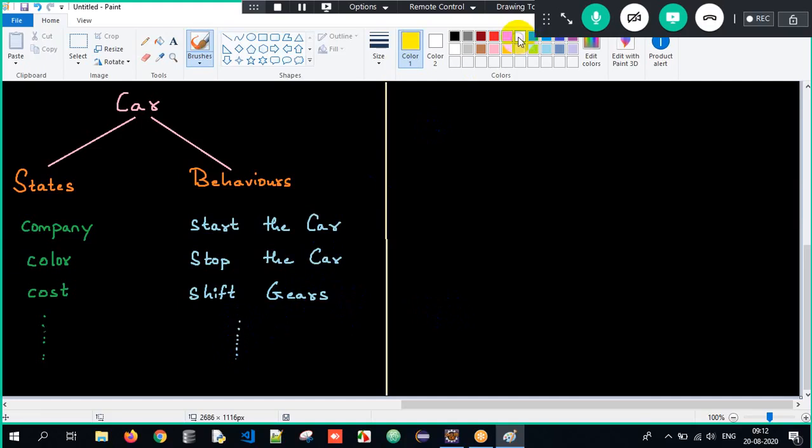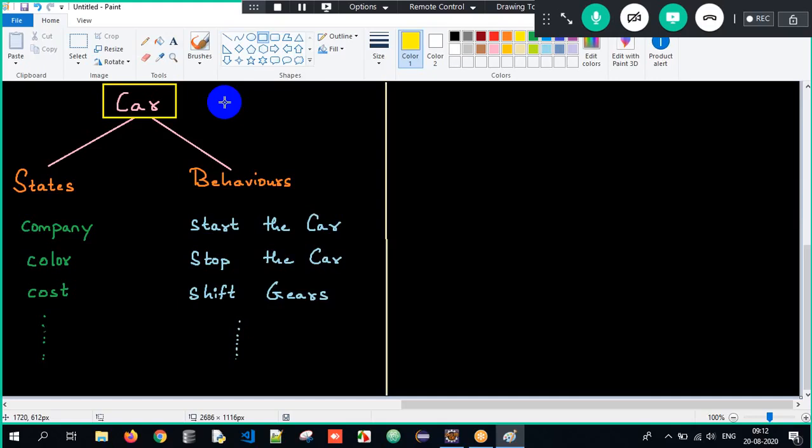So basically speaking, what is an object? Object is nothing but anything which is present in real world can be termed as an object. Anything which is a part of real world and physically existing can be termed as an object. If you look towards your left and right, everywhere we are surrounded with objects. If you're sitting on a chair, it's an object. Laptop is an object. Mobile phone is an object. Everywhere you talk about, we are surrounded by objects.